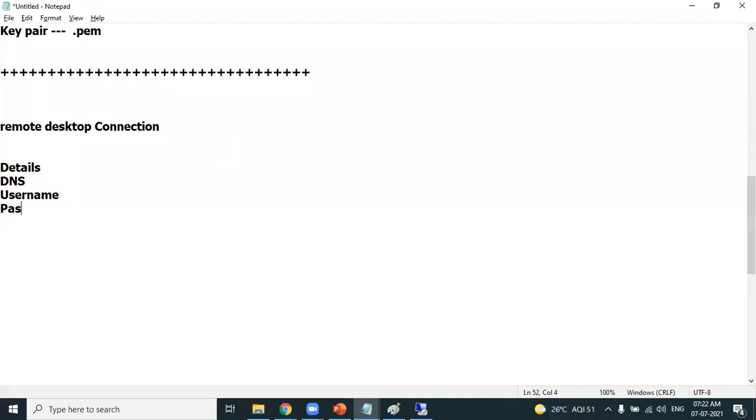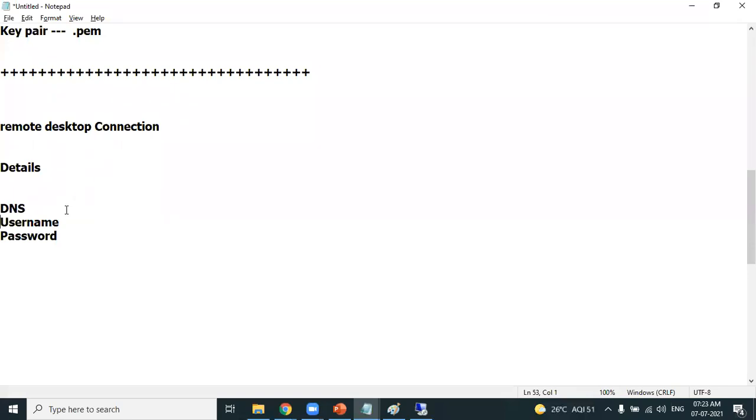You need to have a password. These are the 3 credentials which are required to connect to a Windows machine. You need to have a DNS, domain name service. If you do not know about DNS, don't worry, I'll make it simplified in our coming classes. You should also know the username and password. If you have these details, you can connect.